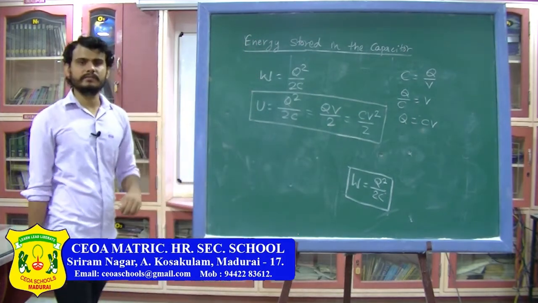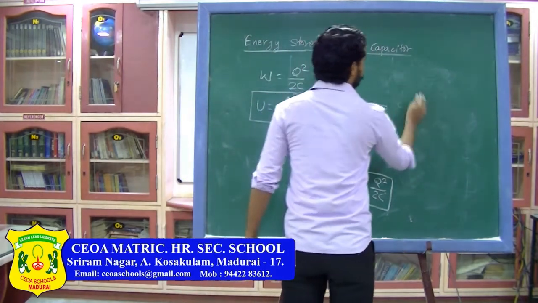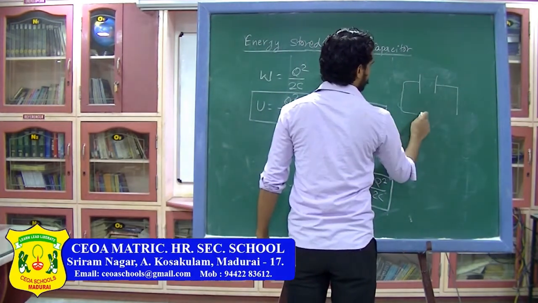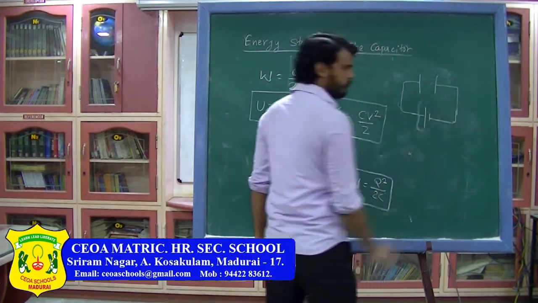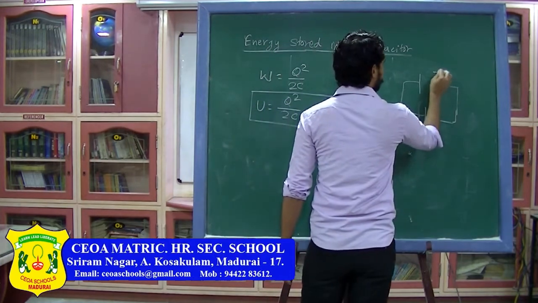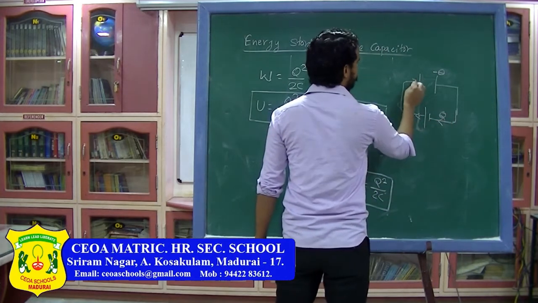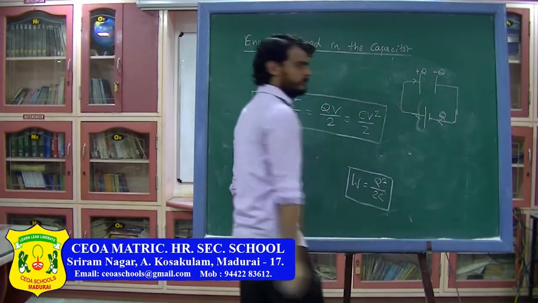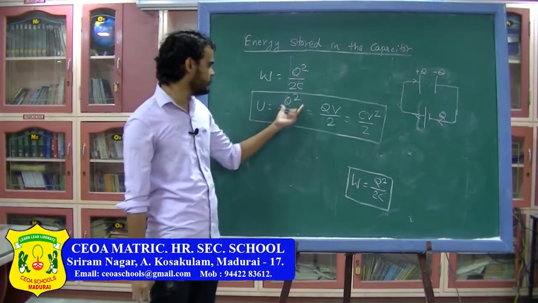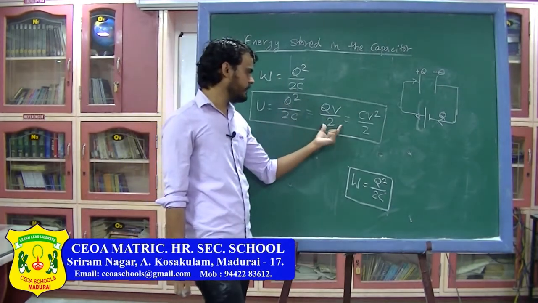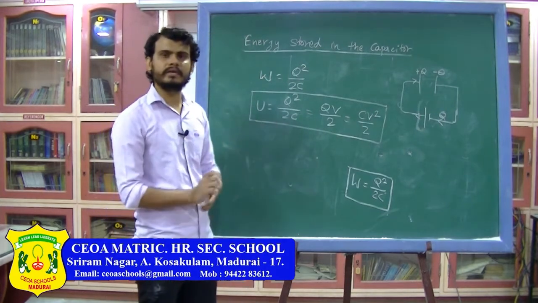Now again, who does this work? We have seen that this work is done by the battery. So initially you have a capacitor which is discharged, or there is no charge on this one, and you connect it to a battery. What will this battery do? This battery will take Q charge from here. So here charge will be minus Q. This Q charge will transfer through the battery and it will deposit on this plate. So this charge will be plus Q. So here how much energy is stored in the capacitor? Energy stored in the capacitor is Q square by 2C or QV divided by 2 or CV square by 2. One of the formulas you have to use depending on what are the two quantities given.